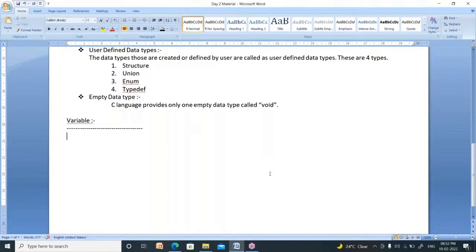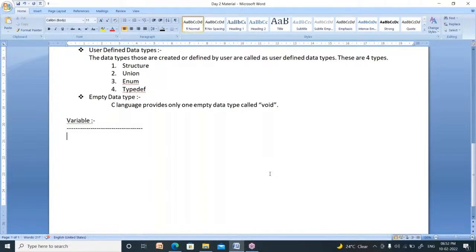You can take a lunch box. What is the use of a lunch box? You can store your lunch or your snacks. So I explained three concepts: water bottle, lunch box, and college bag. These three are nothing but containers to store something.